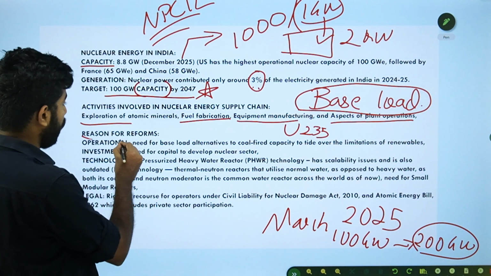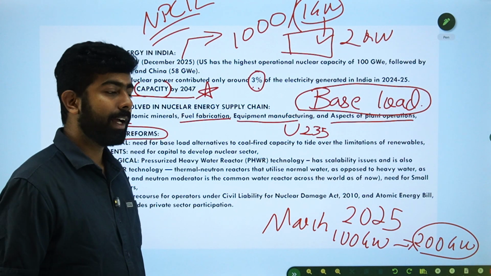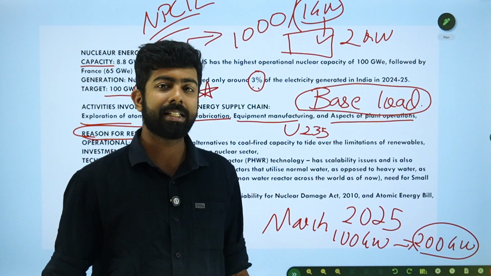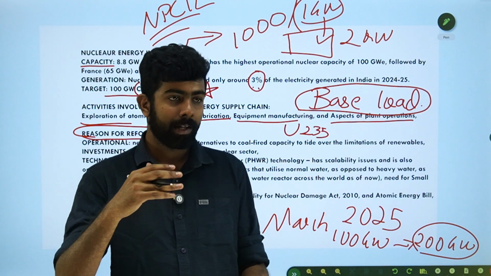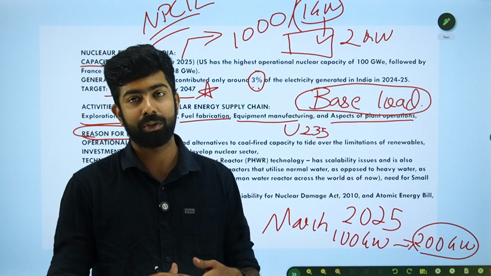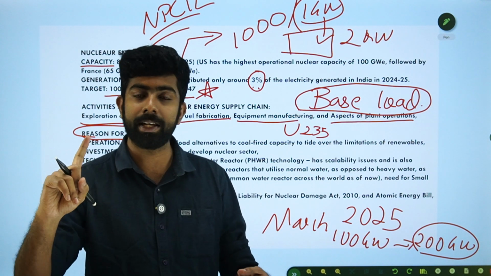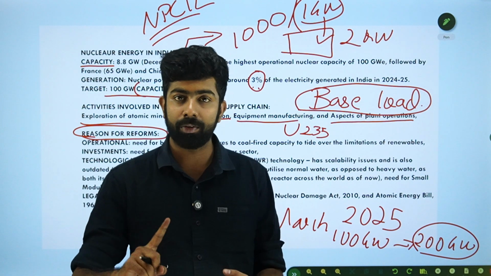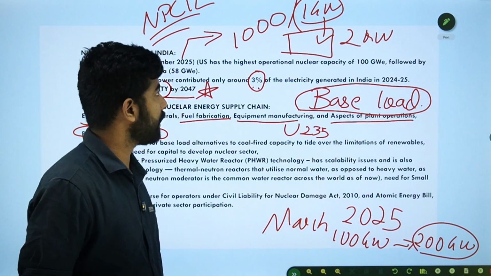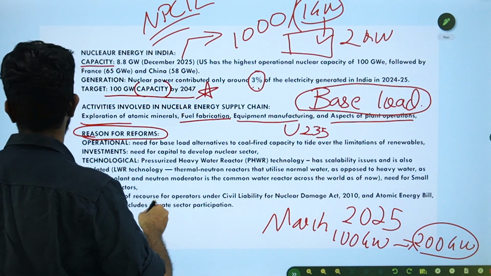Okay, now reasons for reforms. This is also important. It can be asked from a mains perspective, and also it could be asked in prelims, like we will see one question. But just to give you a broader context, before the Shanti Act, our nuclear energy governance or regime is governed by the Atomic Energy Act of 1962 as well as the Civil Liability for Nuclear Damage Act of 2010, right? So there are a few points regarding that. The first important point is regarding the liability.